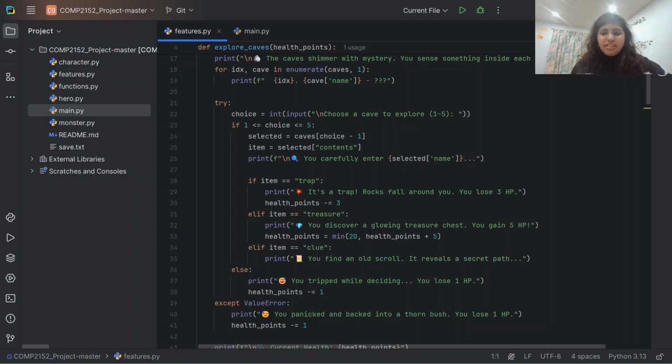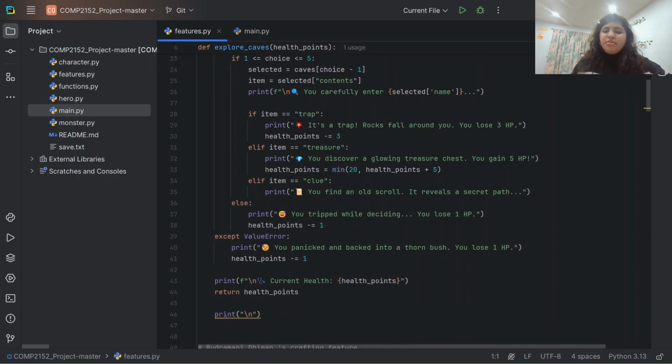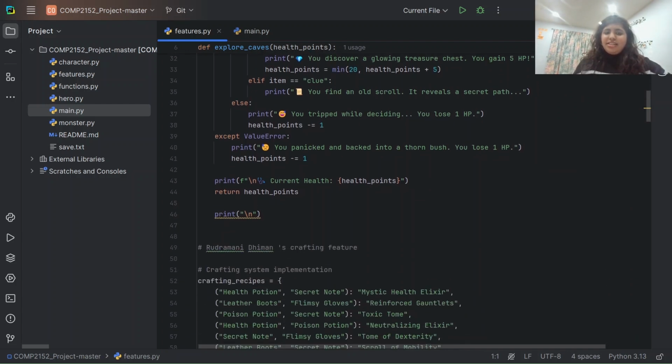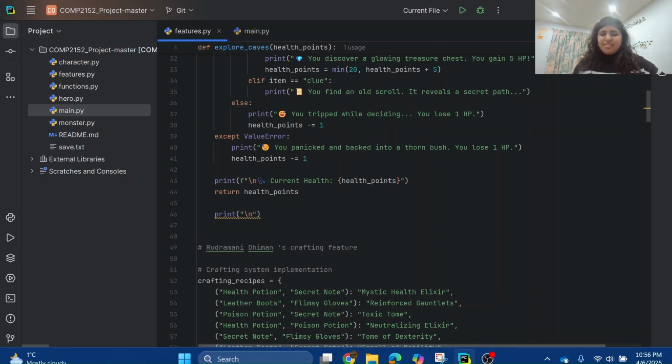If it's a treasure, you gain 5 health points, and if it was a clue, it just does nothing to your health and reveals a secret path. And if you enter any number other than 1 to 5, you lose 1 point as you trip while deciding. And then at the end, it displays the current health points of the player, affected or unaffected by the feature. So that's all for my feature. I hope you like the feature and thank you for watching.